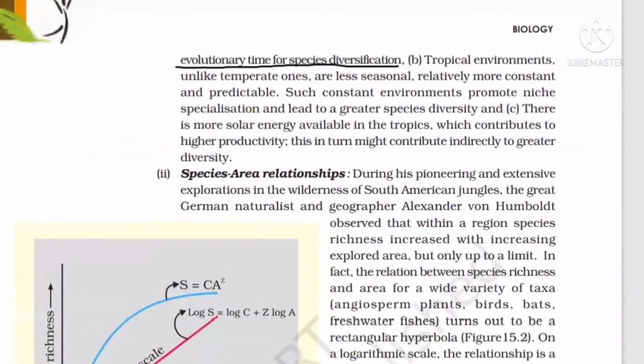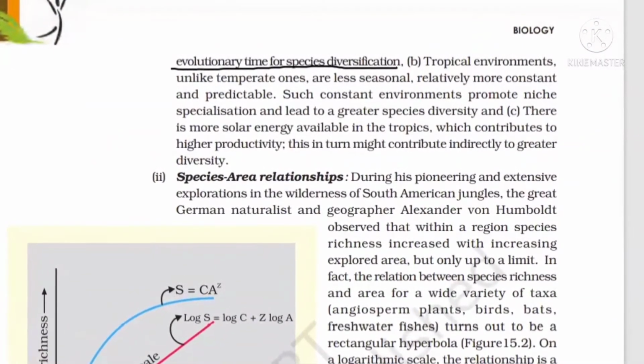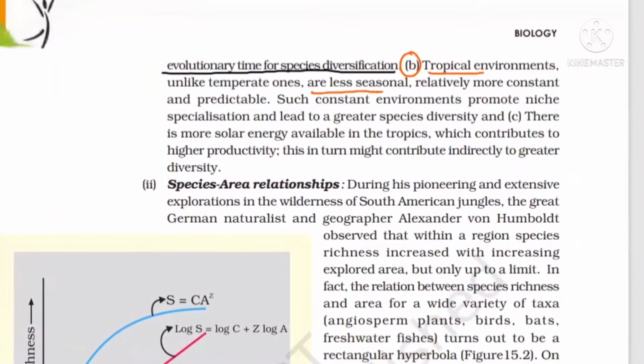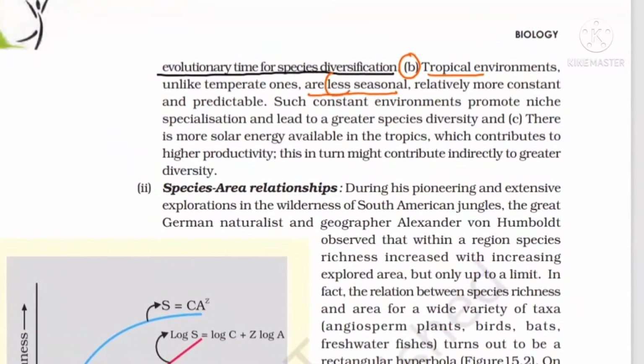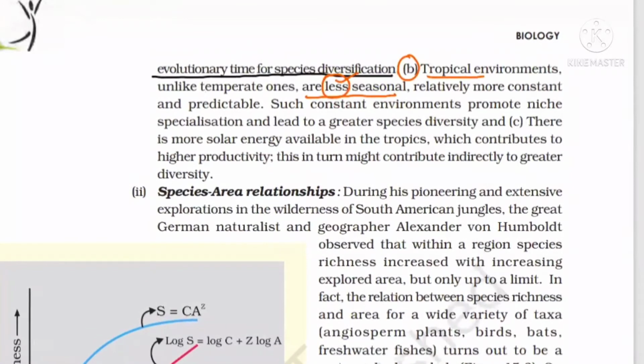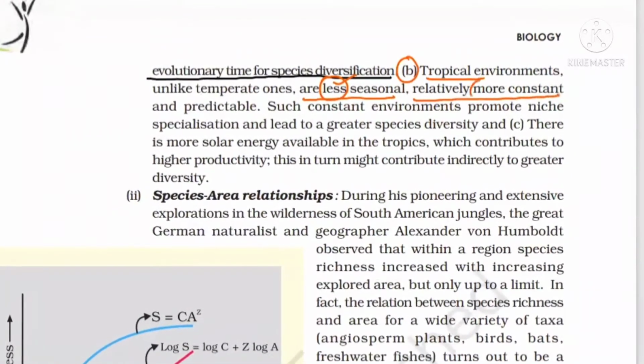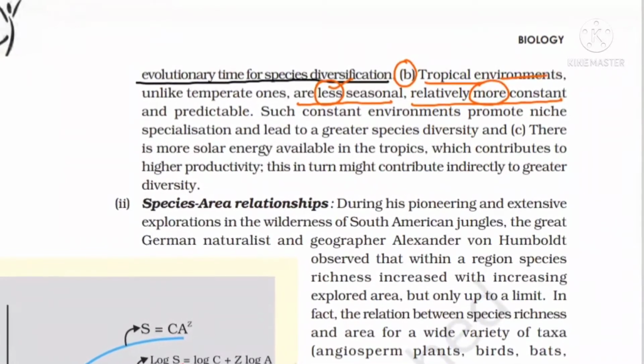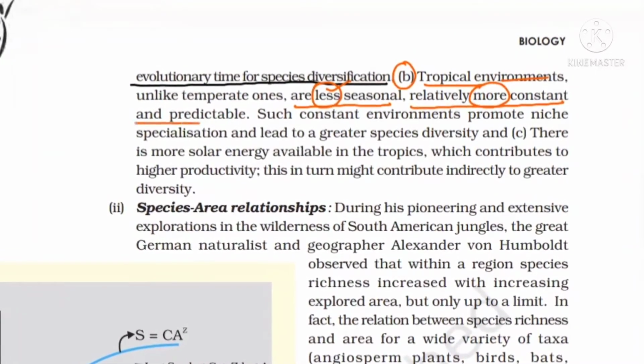Second reason is that tropical latitudes are the ones which are less seasonal. Again, a question, but very important. They are less seasonal and more constant. Please remember, tropical environments are less seasonal and more constant, and thus they are predictable.